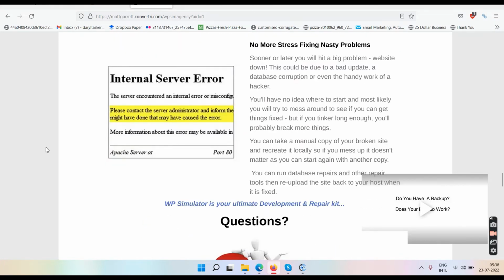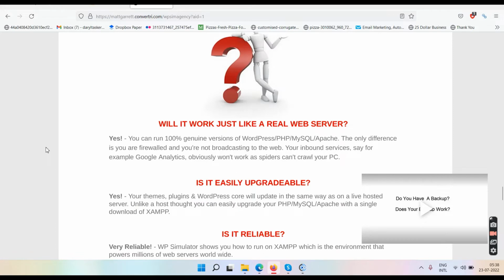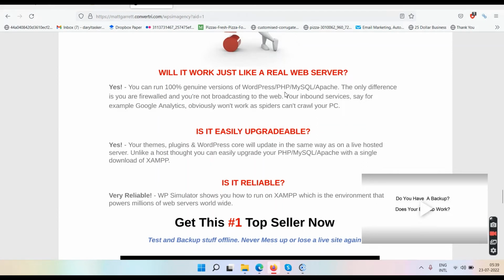It's not something which I have the problem with, or rather I will not use it, because I don't actually depend on websites to make money for me. Yes, I do have 3 websites, and I have one company website, I have one review website, I have one technical support website. Okay, I have a lot of websites, but yes, I'm not that tech savvy to handle all this. So that is why probably it's not for me. So you see here they're talking about some web server, PHP, SQL, Apache. Well, I can't work with these, right? So I am not that tech savvy, so this is not for me.